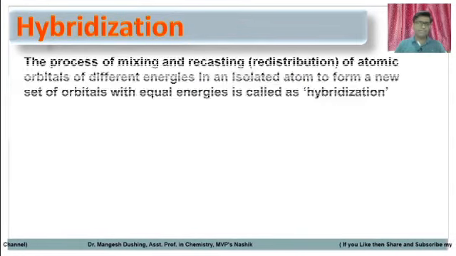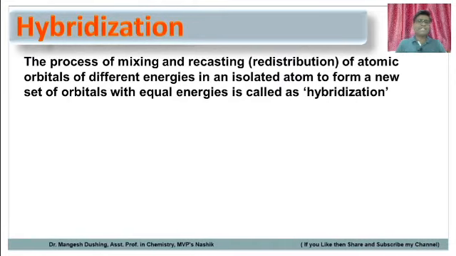So what is hybridization? It is the process of mixing and recasting, meaning redistribution, of atomic orbitals of slightly different energies in an isolated atom to form a new set of orbitals with equal energies.